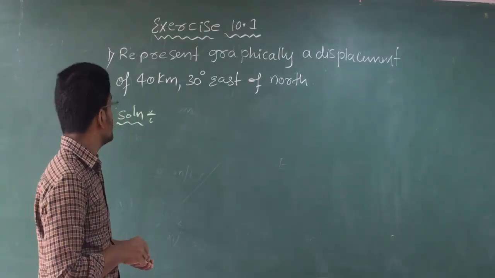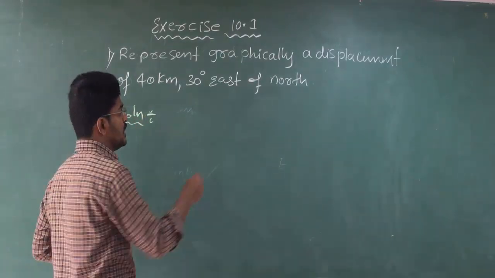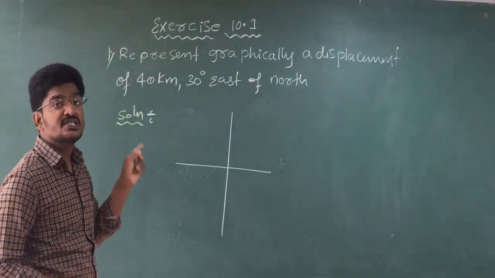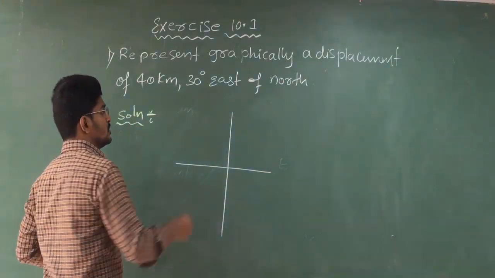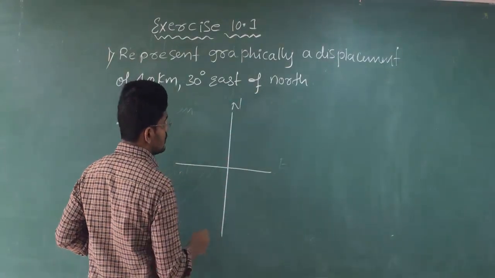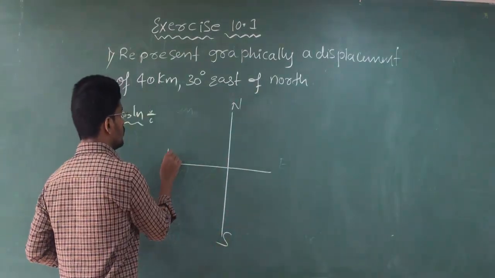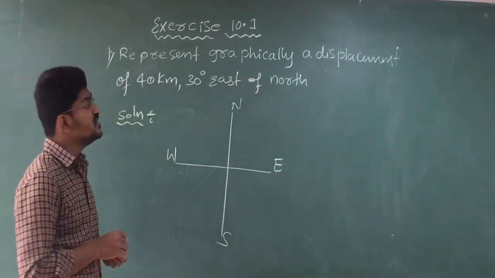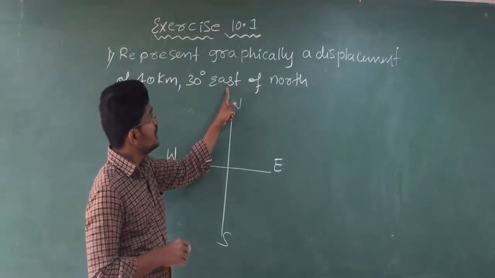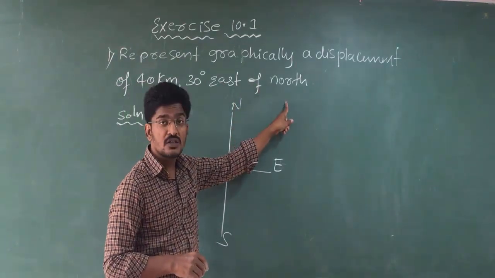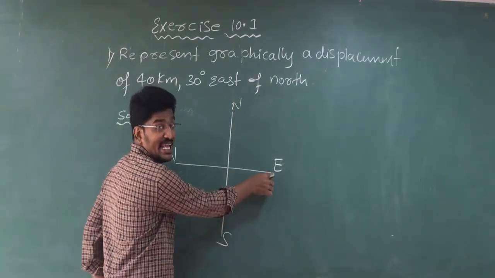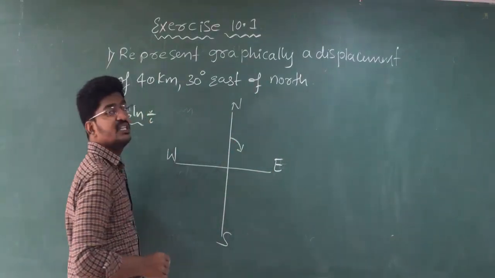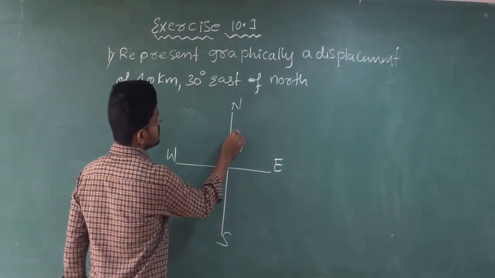So here, represent graphically 40 kilometers 30 degree east of north. First I will take north, south, west, and this is east. In which direction are they asking? East of north. So towards east of north, this will be the direction, with how much?